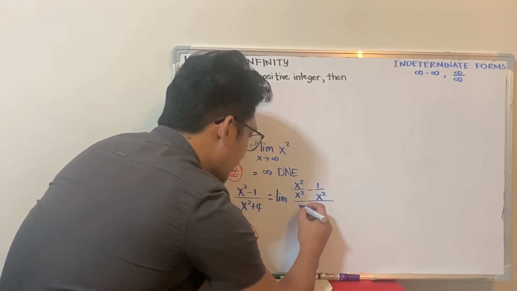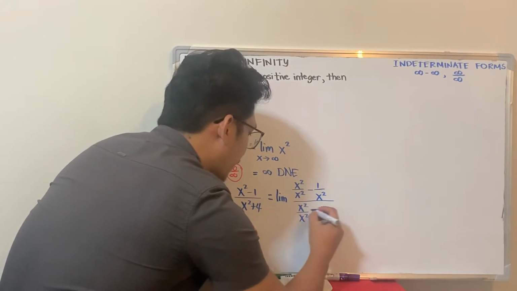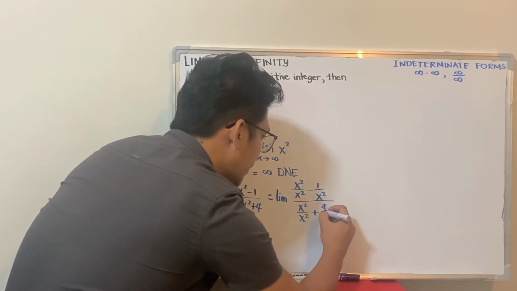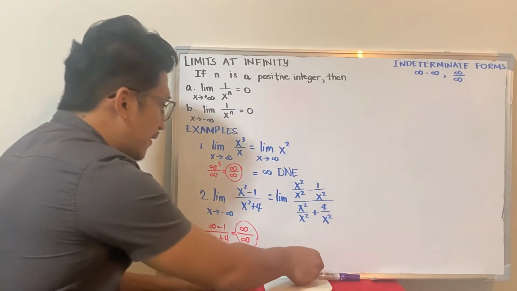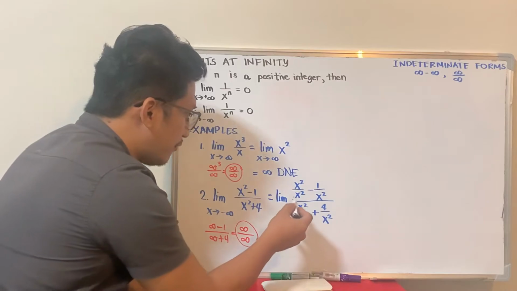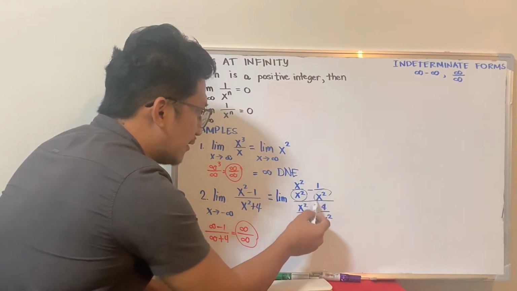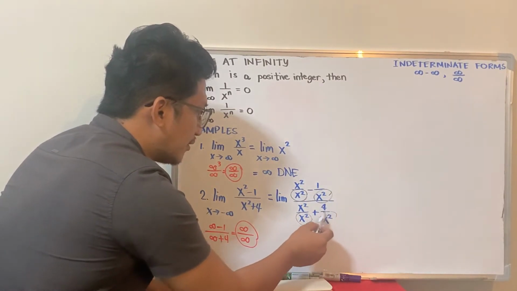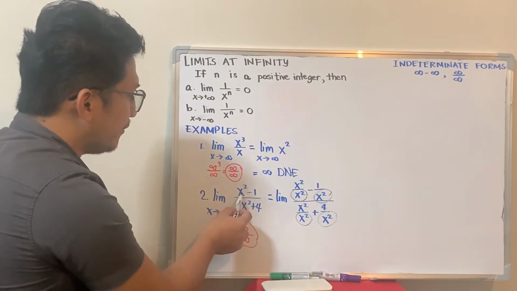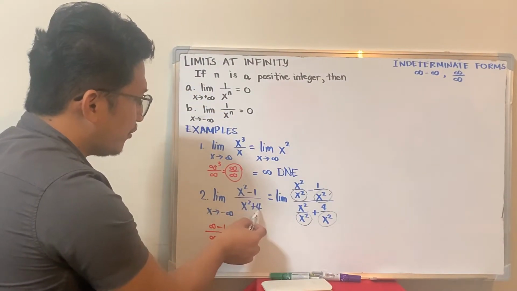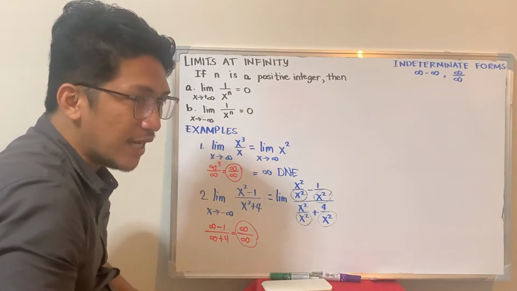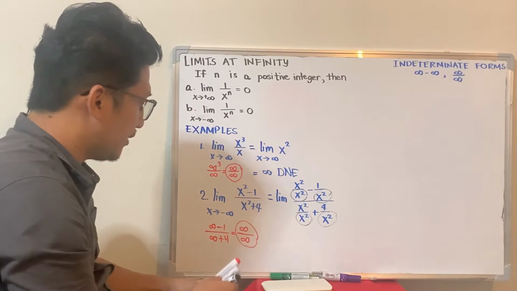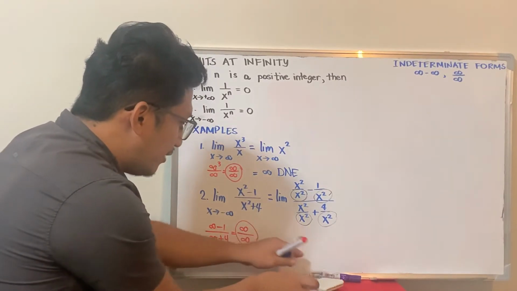There is an x squared in the denominator, so divide by x squared, and the 4, divide also by x squared. Okay? So again, you divide everything by x squared, all the terms. The x squared divided, the 1, the x squared, the 4. So how did I get x squared? Again, the basis is the highest exponent. So from there, you may now simplify.